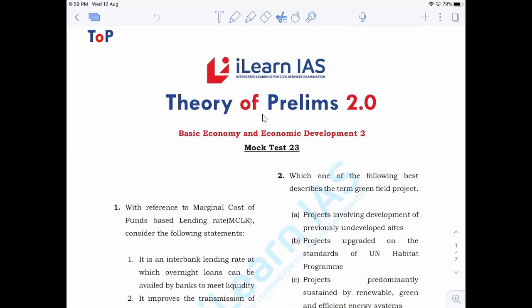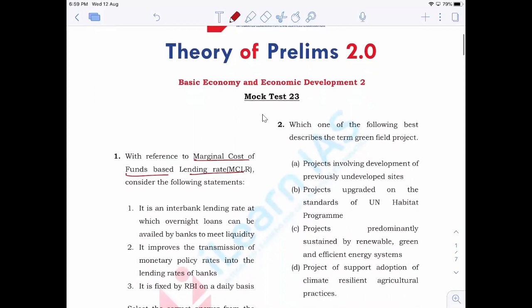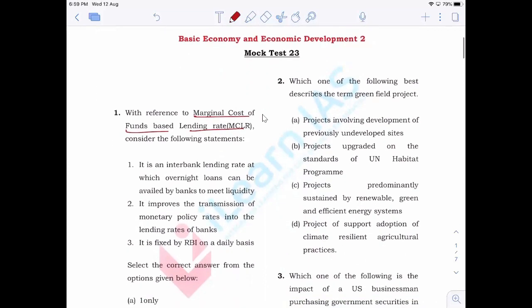The first question that we are going to discuss is about the marginal cost of funding based lending rate, and there are certain statements related to it. The first one: it is an interbank lending rate at which overnight loans can be availed by banks to meet liquidity.